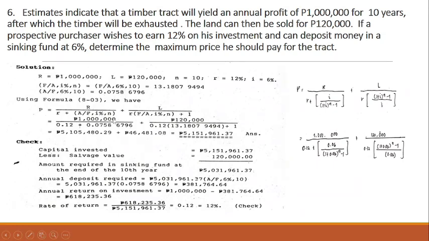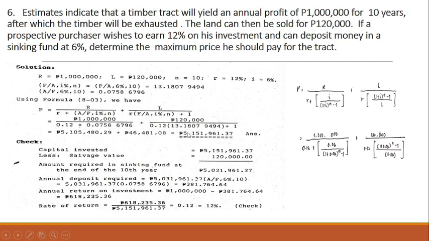So let's utilize Hoskold's formula. So P is equal to R over R plus A over F, comma I, comma N, plus L, the salvage value, divided by R times F over A, comma I, comma N plus 1. So this functional notation here can be found in this side. So here it is. Walang siya plus 1, pero paki-add lang ko plus 1 if you check the solution.